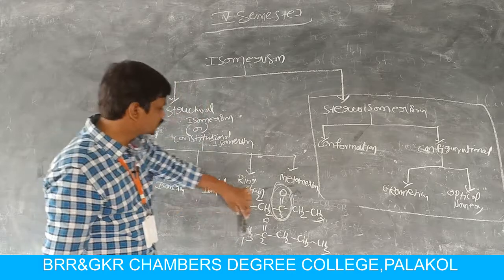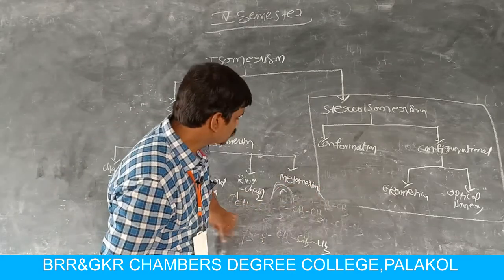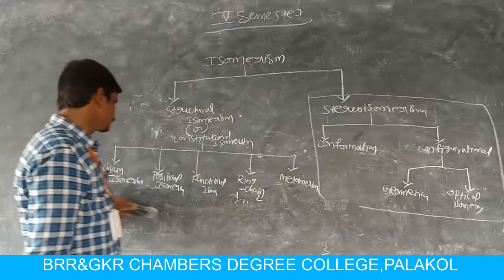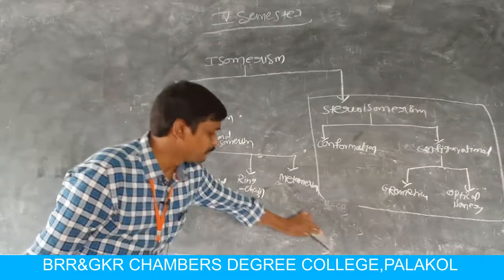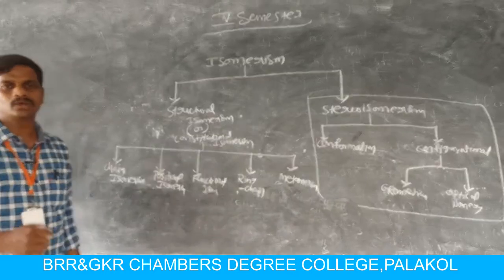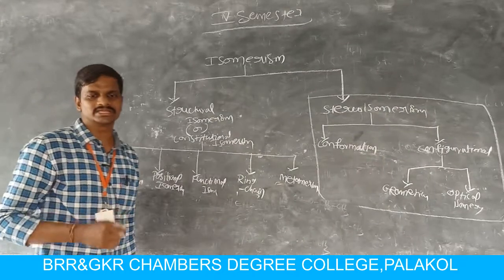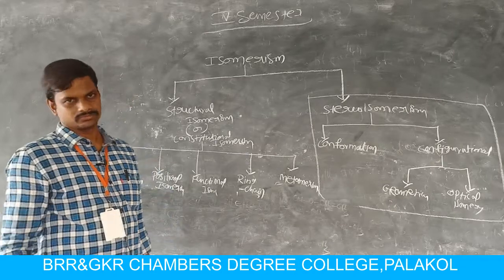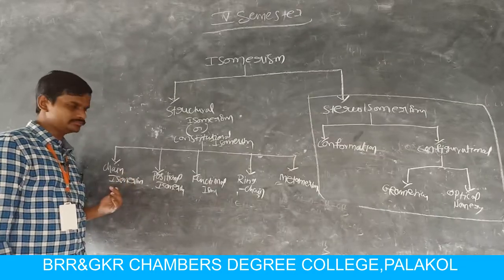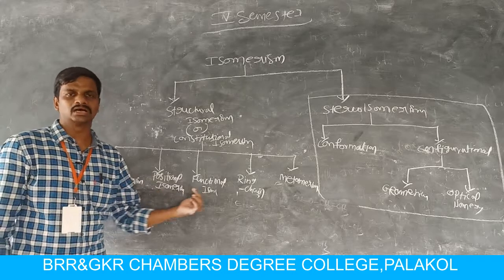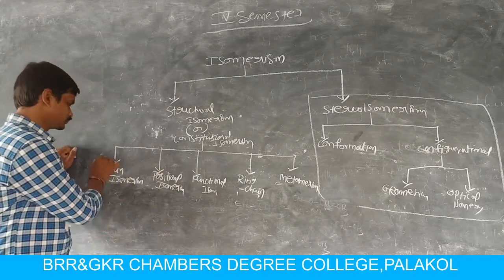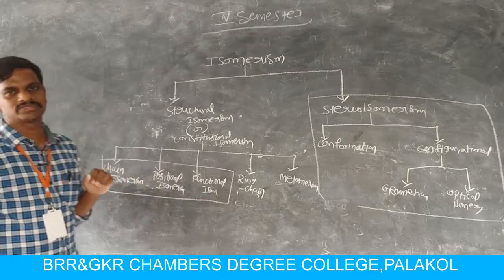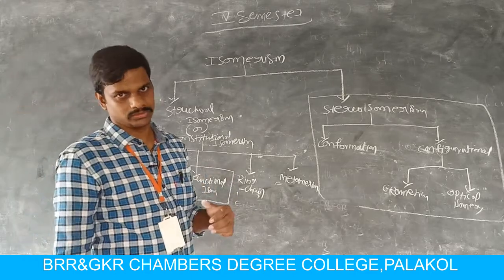So this is about structural isomerism in nitrohydrocarbons. Finally, nitrohydrocarbons exhibit three types of structural isomerism. What are they? Chain isomerism, positional isomerism and functional isomerism. So nitrohydrocarbons exhibit these three types of isomerism.